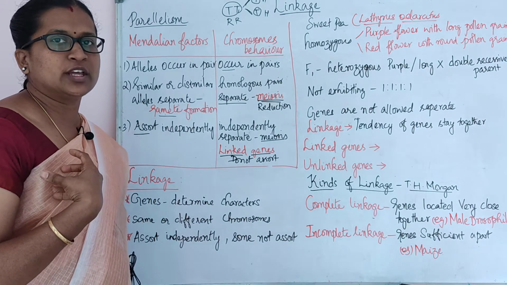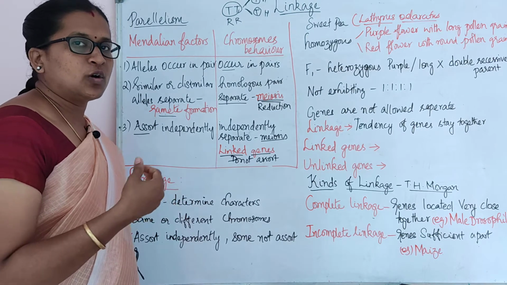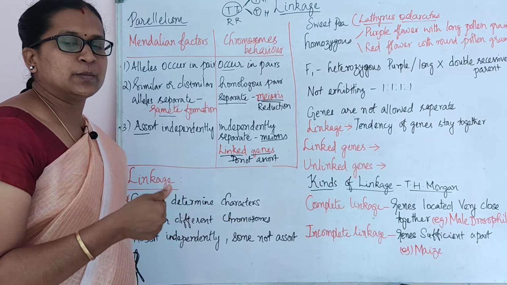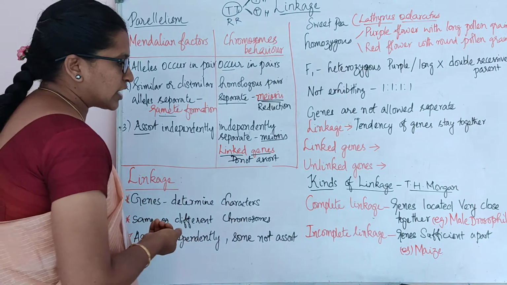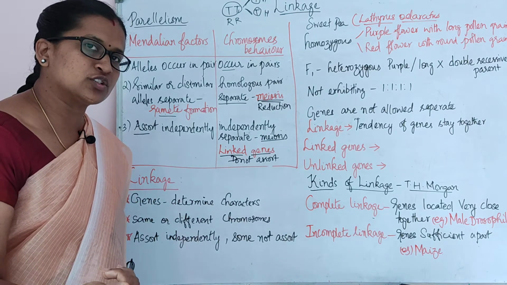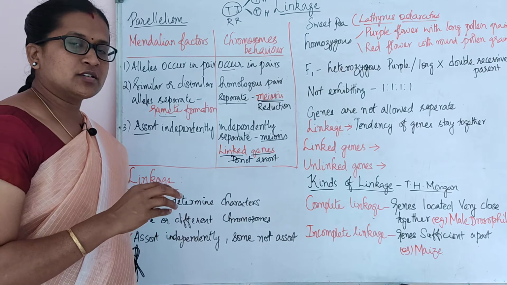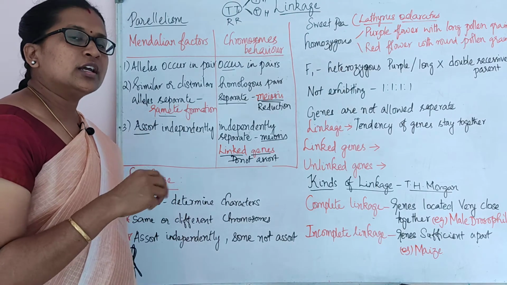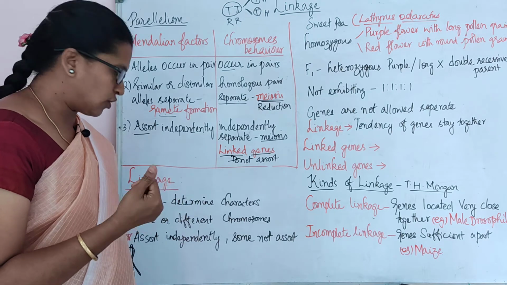There are so many pairs of chromosomes in different plants. For example, in maize we have 20 chromosomes, and in onion we have 16. Like that we have different sets of chromosomes. So genes may be present in different chromosomes also, depending upon the organism.